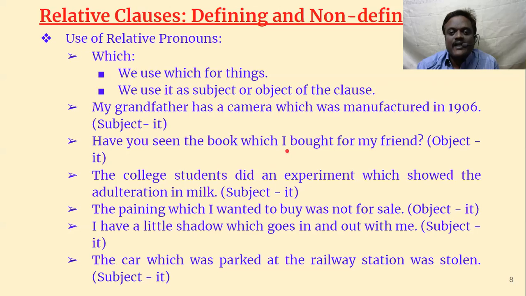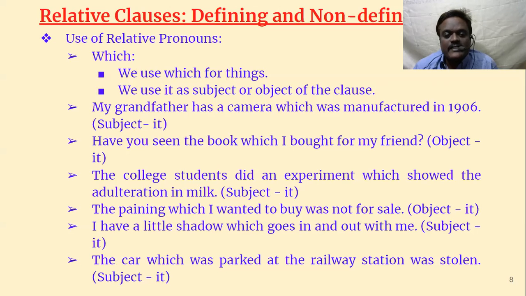But here in a relative clause, we use which. The college students did an experiment which showed the adulteration in milk. If we separate: the college students did an experiment, it showed. So what is it? The experiment. The experiment showed the adulteration. So experiment again is in subject position, so we use which. It doesn't actually make a difference whether it is in subject or object, we can use which.